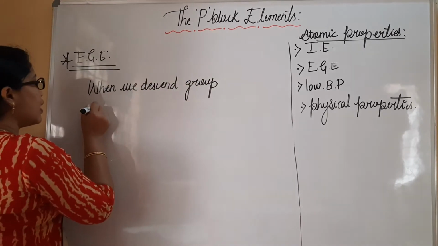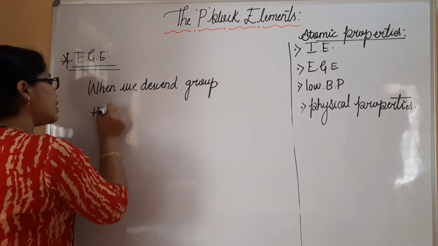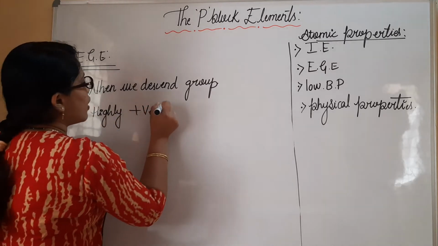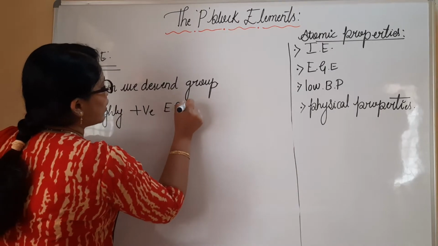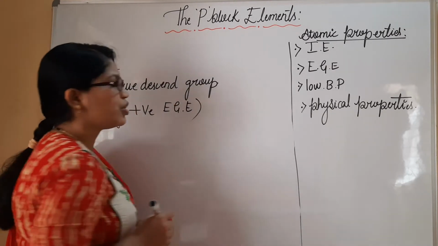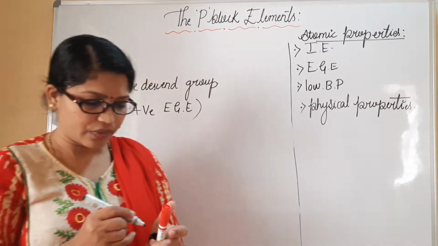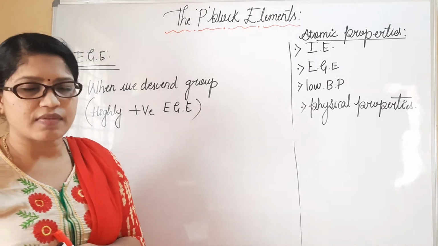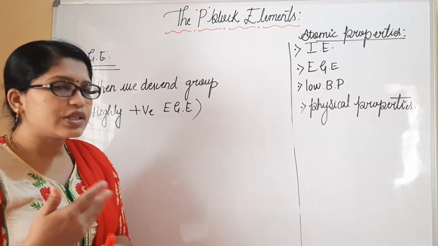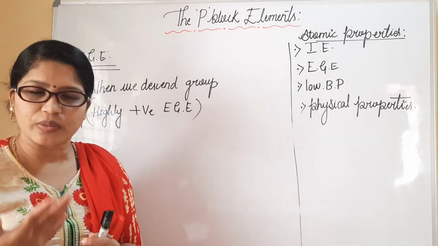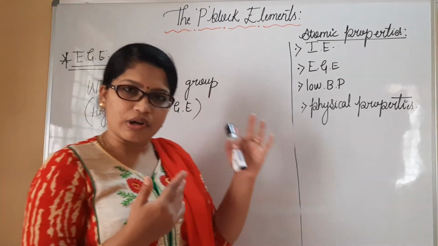So we will see highly positive or more positive electron gain enthalpy when we move down the group. It will be positive in nature. It means the energy which is released when we go down the group. Across the period also it releases.